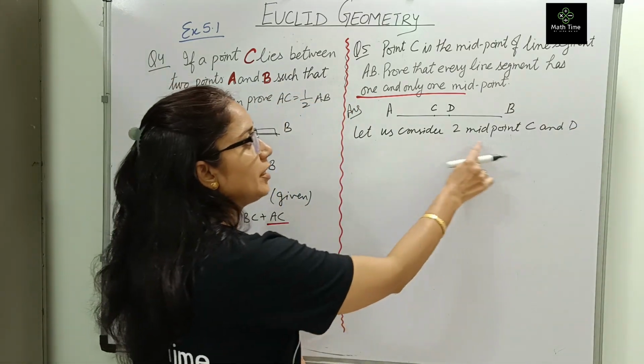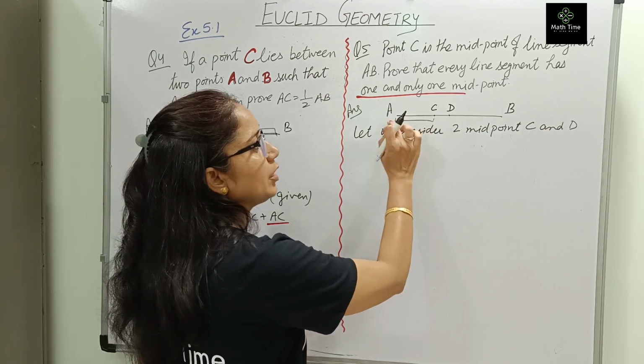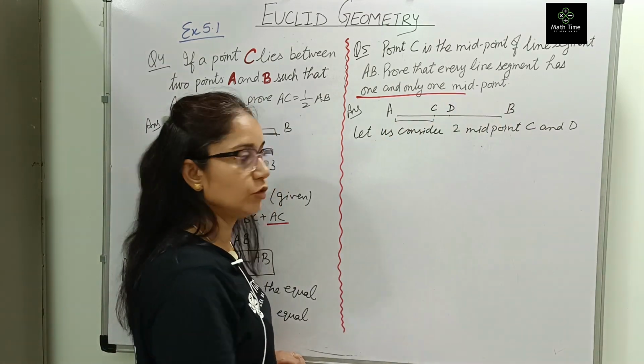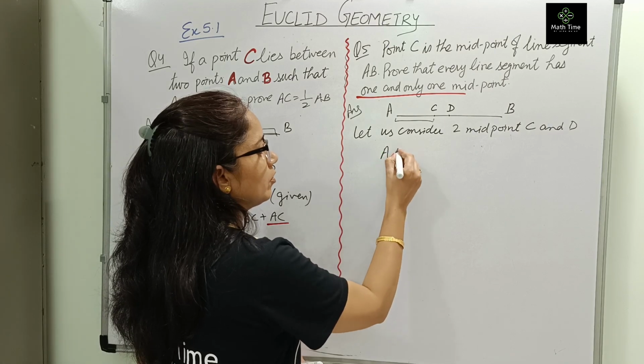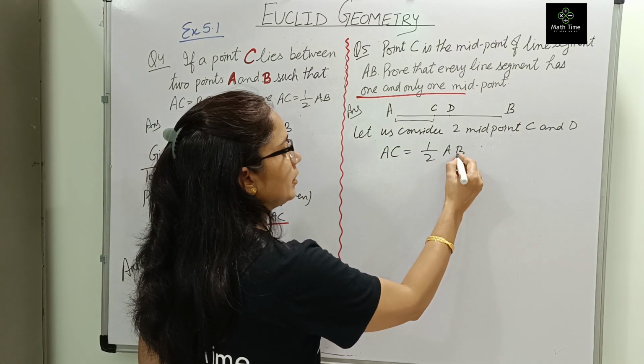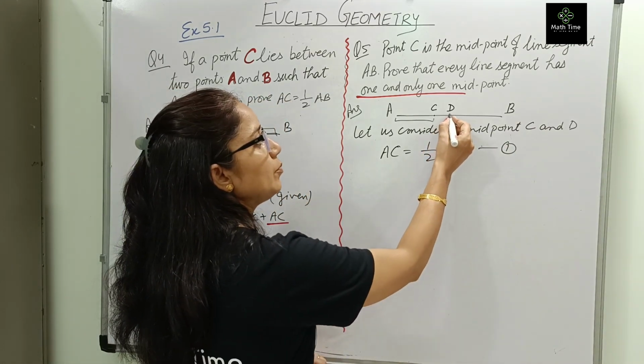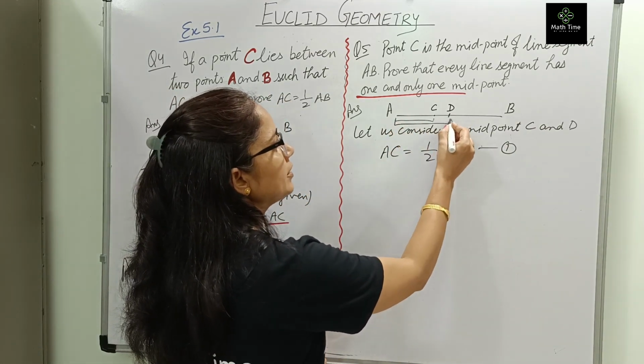Now, if there are two midpoints, then AC, the first part, is equal to half of AB. True? Half of AB. AC is equal to half of entire AB. This is our equation 1. Now, if D is the midpoint, that means AD is half of AB.